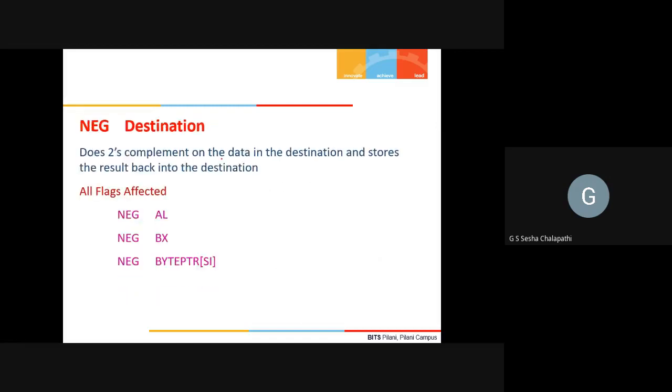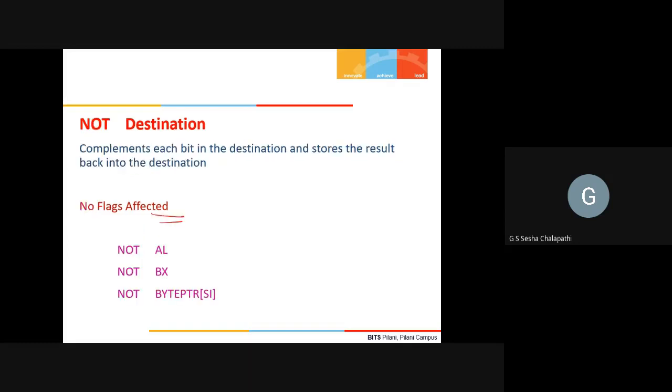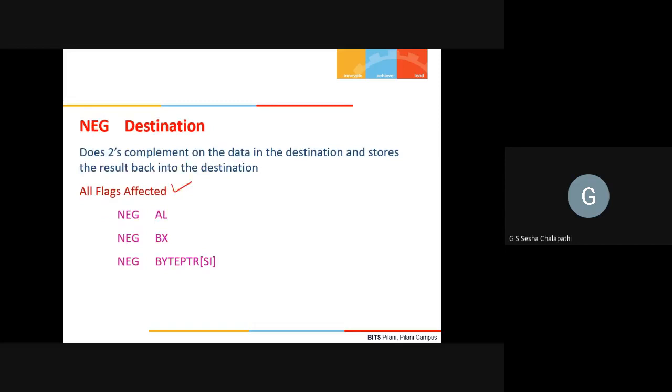Now the negation instruction does the twos complement of a particular data and stores the result back into the destination. For example, NEG AL, NEG BX, and NEG byte ptr SI. Similar, and all flags will be affected by this. Just see the contrast: NOT will not affect any flags, whereas NEG will affect all the flags.